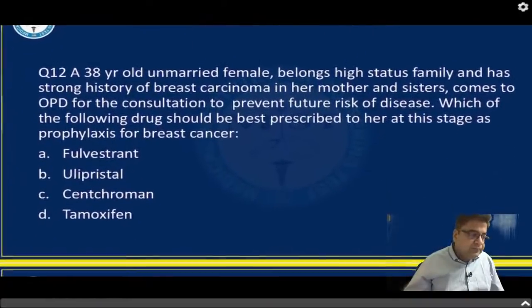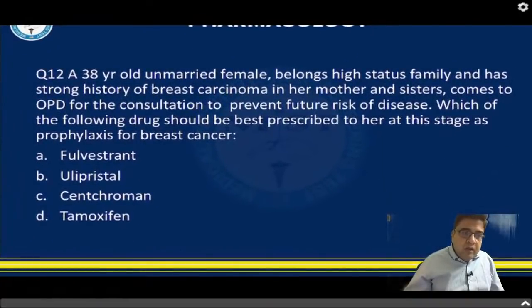Question number 12. A 38-year-old unmarried female belongs to a high status family and has a strong history of breast carcinoma reported in her mother as well as sisters. She now comes to you in your OPD for consultation to prevent future risk of disease. Which of the following drugs should be best prescribed to her at this stage as a prophylaxis of breast cancer?